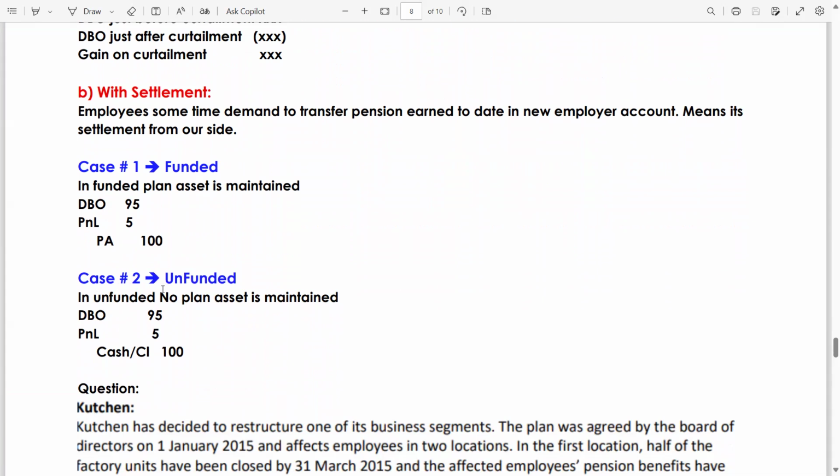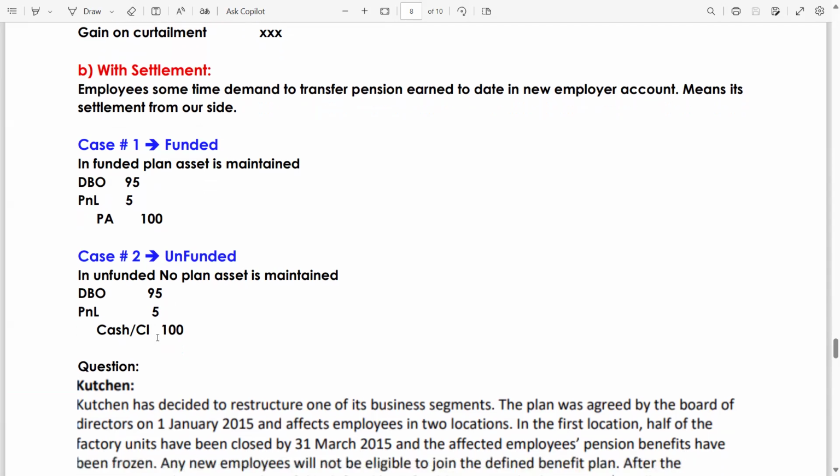Case number two, unfunded. In unfunded, no plan asset is maintained. Either we pay now, so we record cash. If we pay later, we will record it as a contractual liability. DBO debit 95, cash or contractual liability 100. So the difference is expense, which is 5.